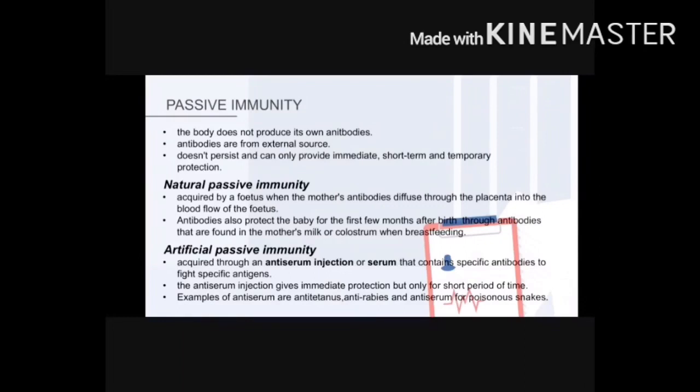So artificial passive immunity. This is acquired through an anti-serum injection, or serum that contains specific antibodies to fight against specific antigens. So that means it's not random antibodies. It has to be very specific, and it is for this one and only type of antigen that it will work against. So this anti-serum injection will give immediate protection, but only for a short period of time. There are many types of anti-serum, such as anti-tetanus, anti-rabies, and anti-serum for poisonous snakes.